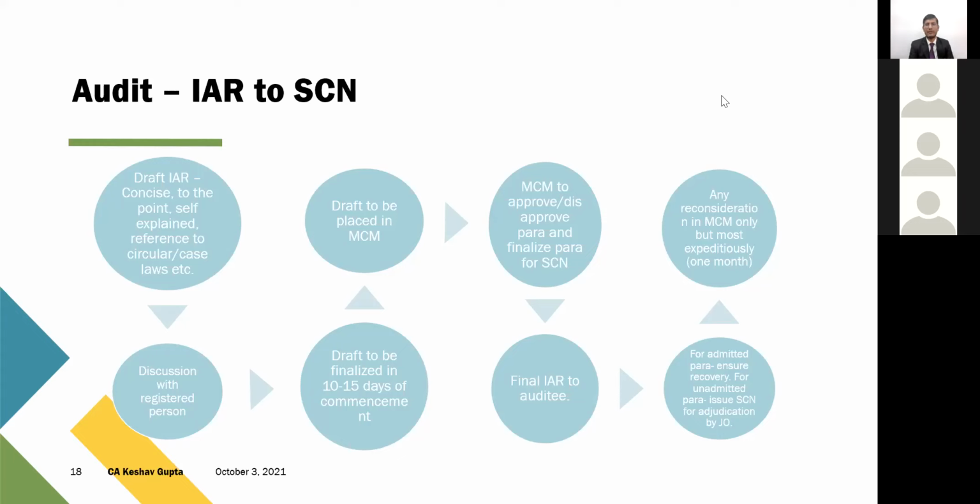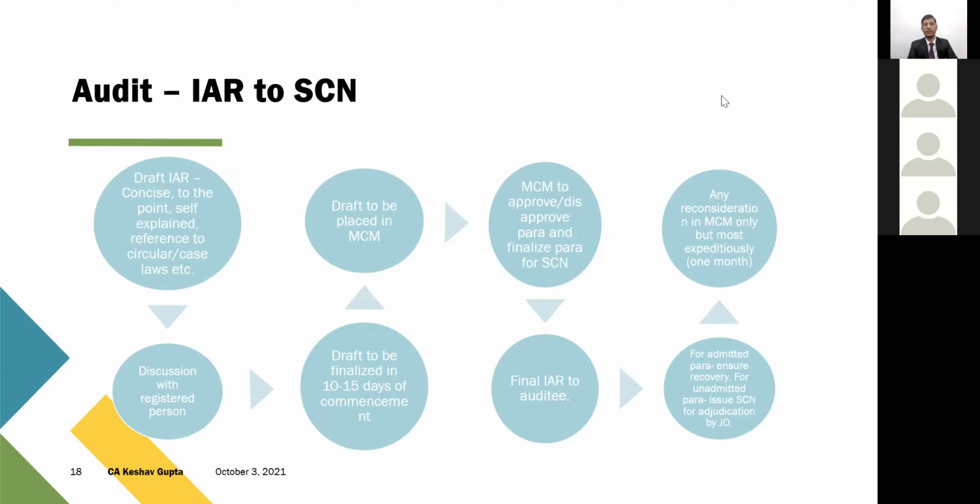These kinds of things happen. But I would strongly say that whatever your representation, whatever your reply, please make sure that you submit those replies to the draft audit paras before MCM. Do not delay it beyond MCM, because any reconsideration has to be in MCM. If your assessee wants a para which has been approved in MCM to be reconsidered, it is very tough, because the officers at the lower level are not at all interested. Once the MCM is done and the para is approved, they have simply two targets: either to issue a show cause notice or to pursue recovery, nothing more.